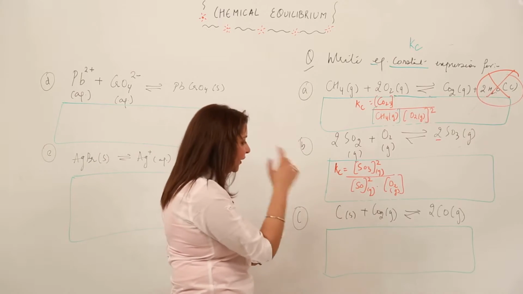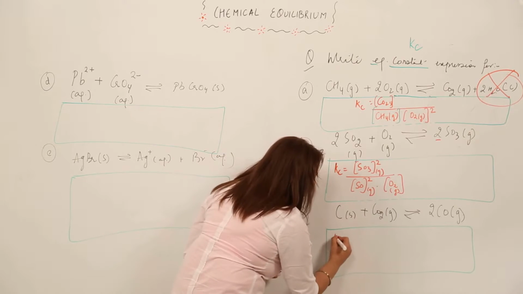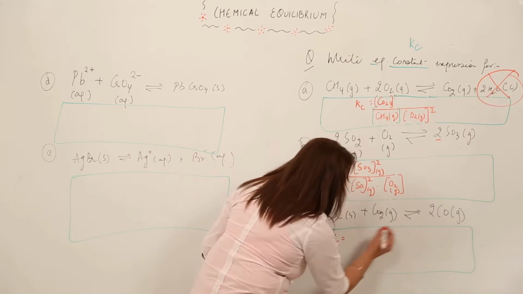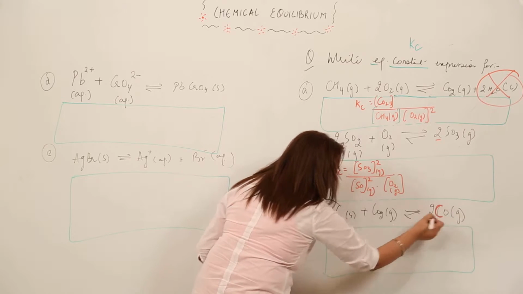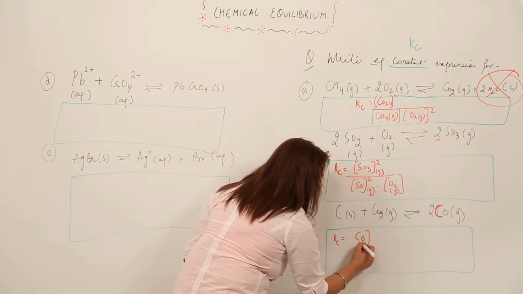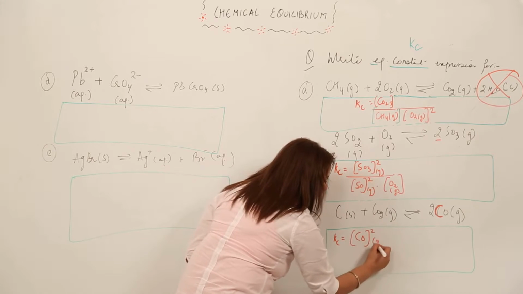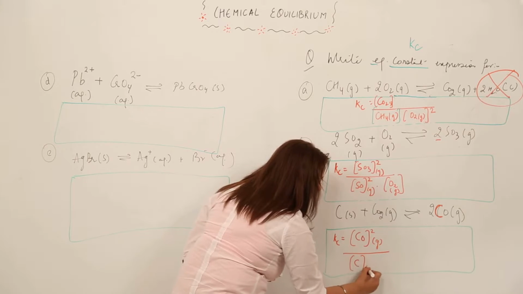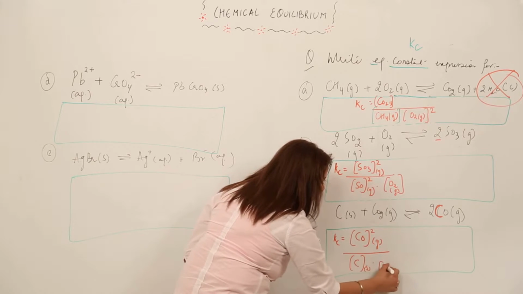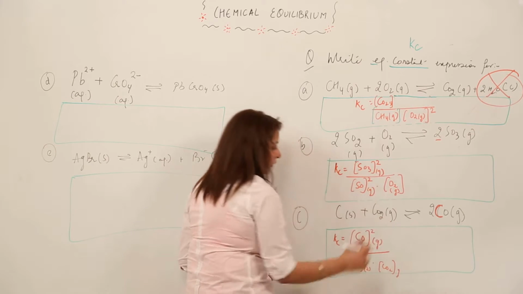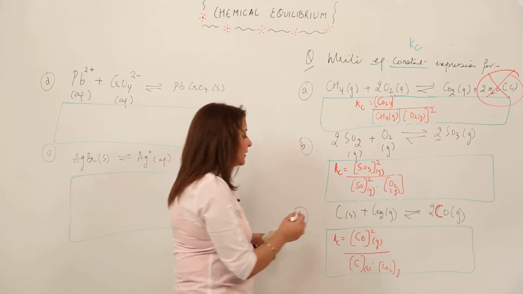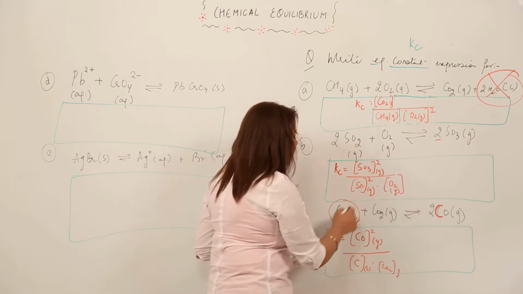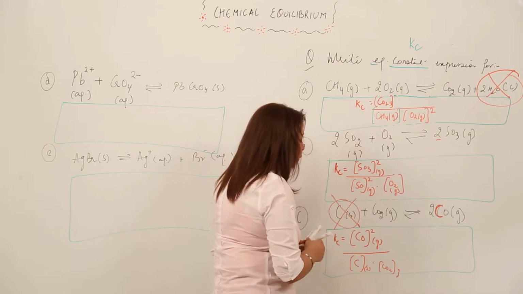Now we are considering the third one. When I have to write the expression for Kc, I write CO, carbon monoxide, 2 moles gaseous, divided by carbon in solid form and CO2 in gaseous form, with no moles. Here C is present in solid form, which means its concentration is taken to be unity, so no need to write it.